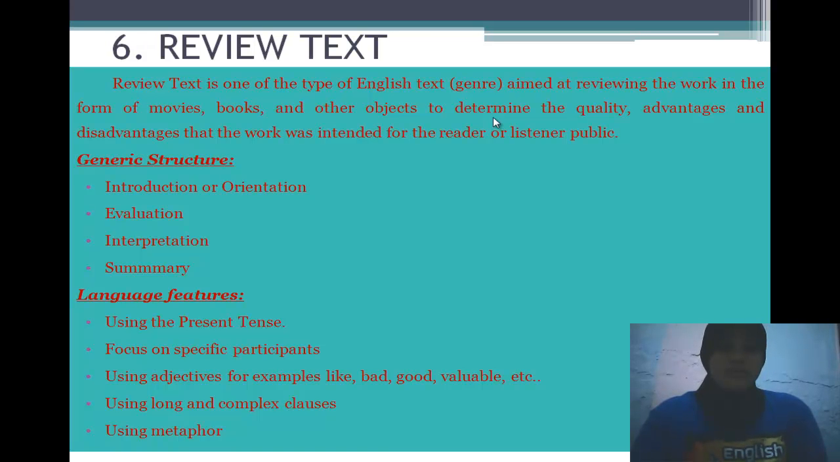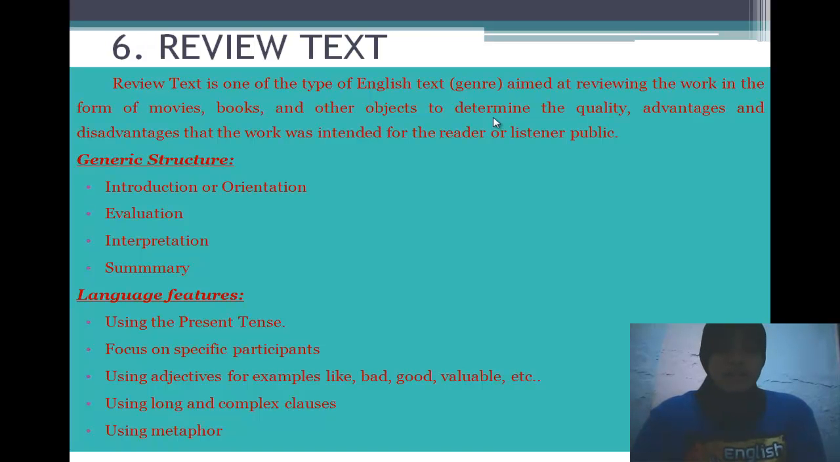Evaluation of the work or the objects as far as needed by the buyer. The terms used in the second paragraph of its structure are not far from the words good or not good for the work or objects. In the evaluation section, usually there is more than one evaluation. Next is interpretation. The author gives his own views on the review of the work or objects.